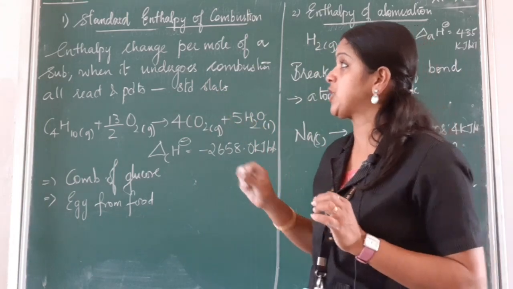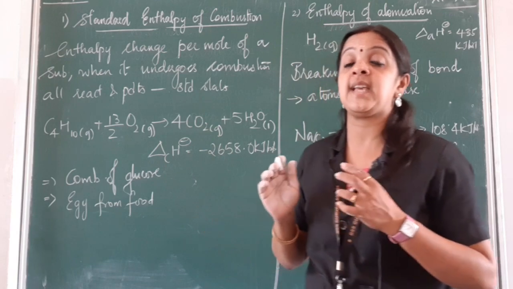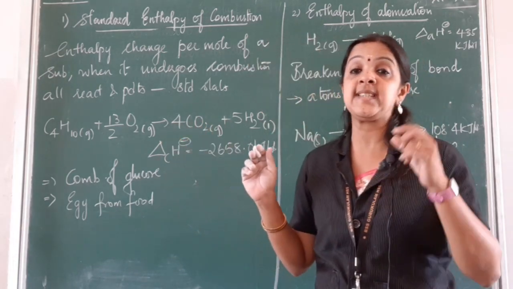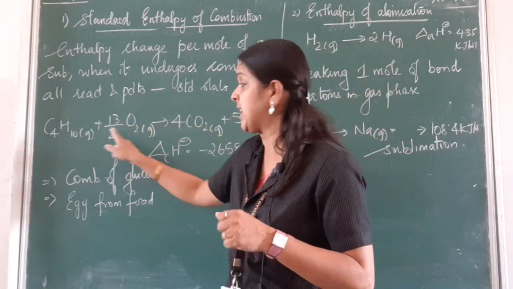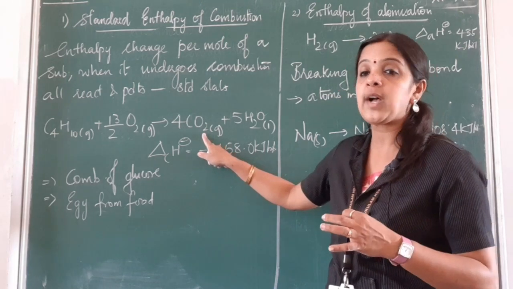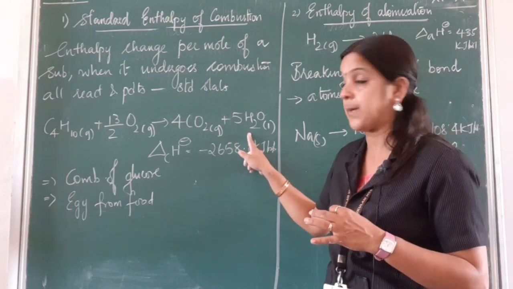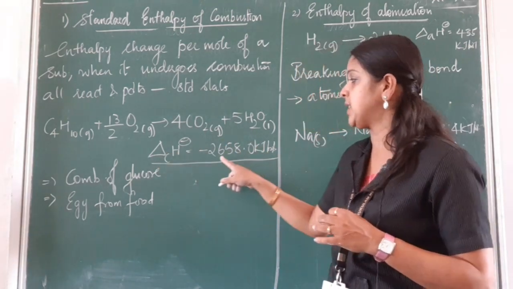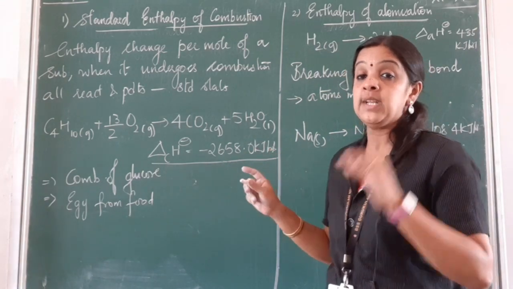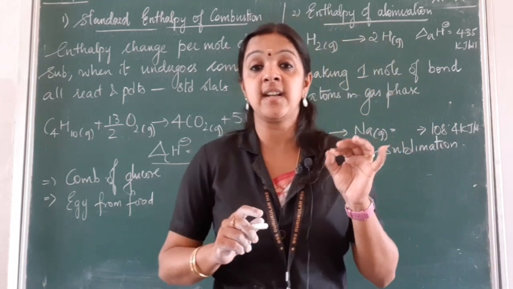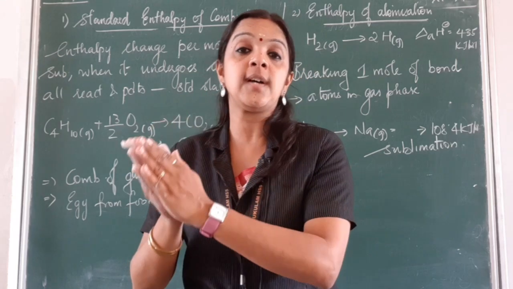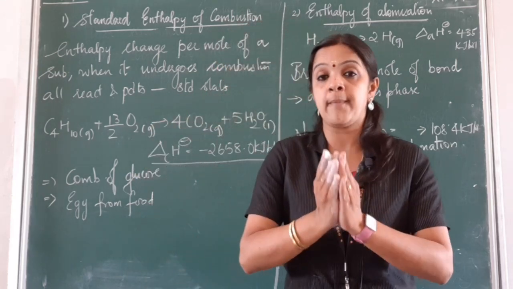In such a situation, we call that enthalpy as enthalpy of combustion. Now we know the LPG gas which we use is butane. So butane, when it undergoes combustion, that is with oxygen, it gives 4 moles of carbon dioxide and 5 moles of water. Now what is the enthalpy of combustion? It is around minus 2658.0 kilojoule per mole. So this negative sign indicates that when butane undergoes combustion, it is an exothermic reaction giving a large amount of heat.